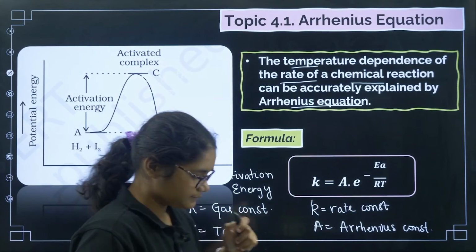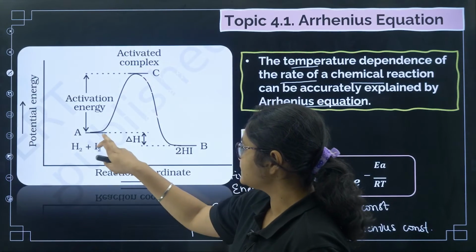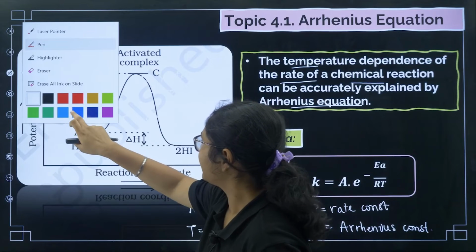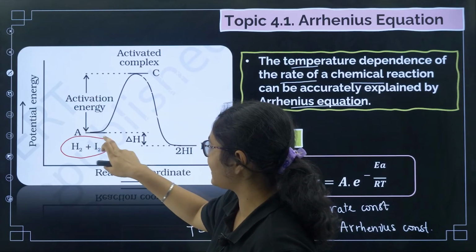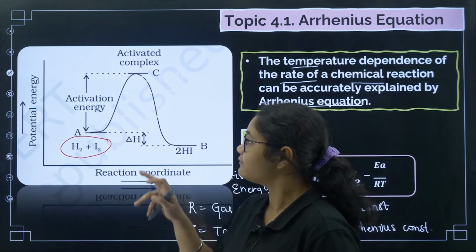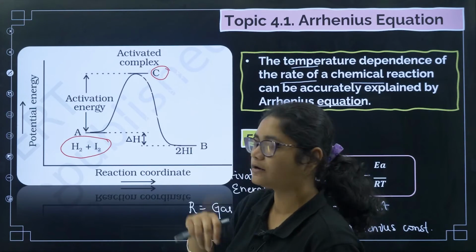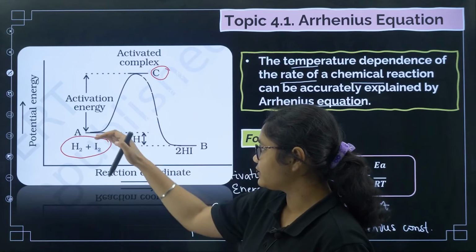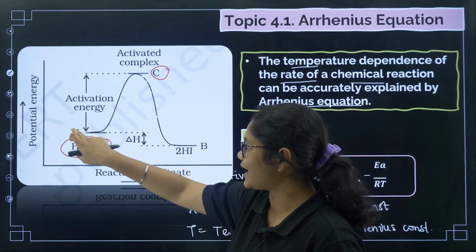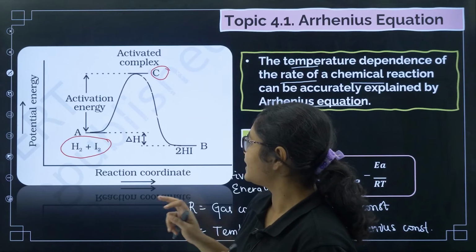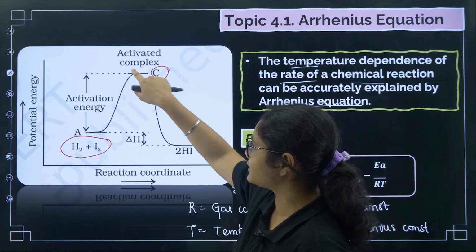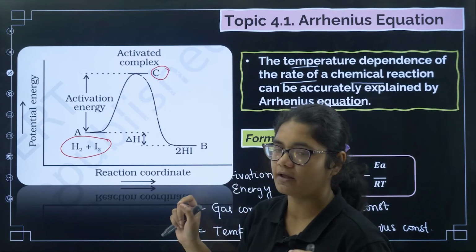So now you see here. Suppose in this reaction you can see H2 and I2. The reactants H2 and I2 are reacting to give you HI, but reactants cannot directly give you product. They will be converted to something called the activated complex. So the energy required for the reactants to get converted to the activated complex is called your activation energy. After this much energy is provided, they get converted to the activated complex. After that, they will form the products.